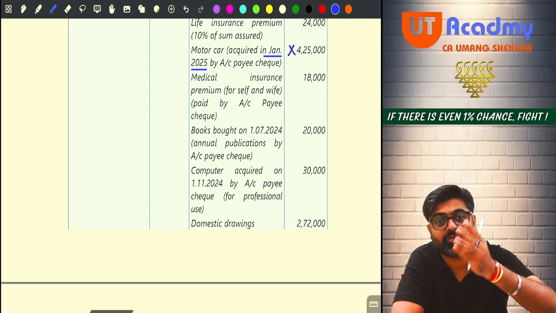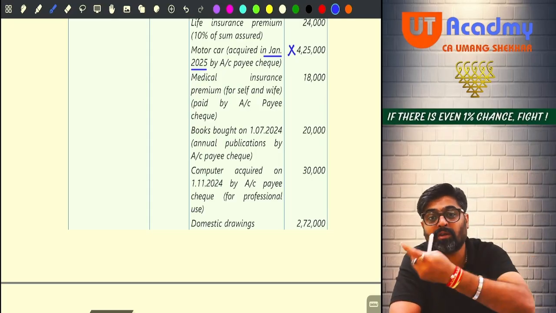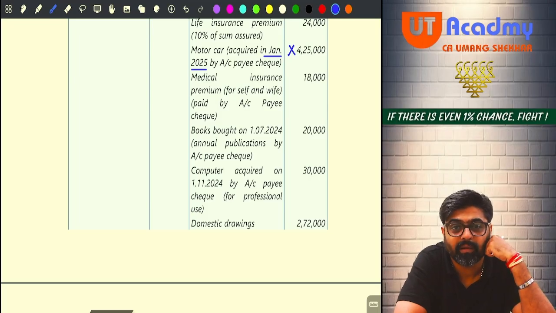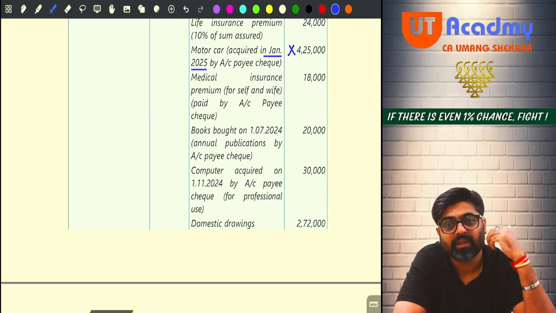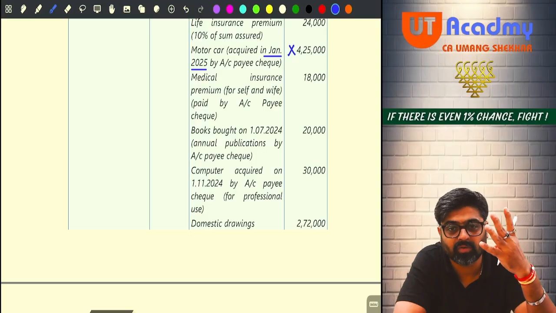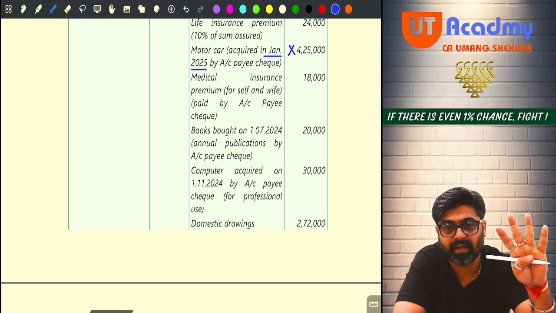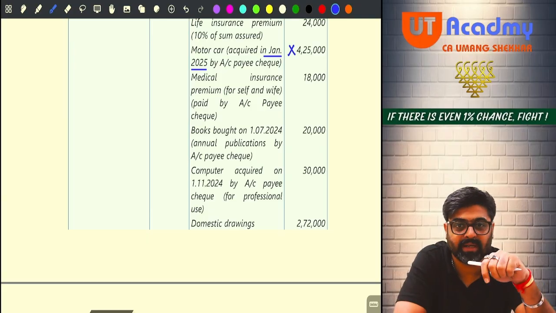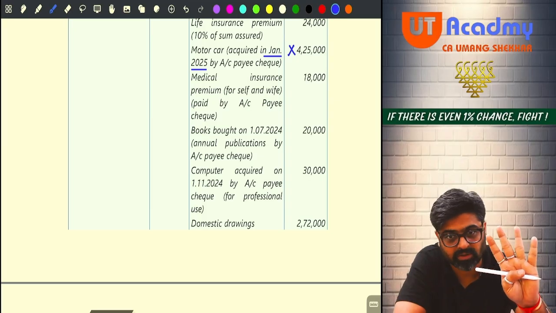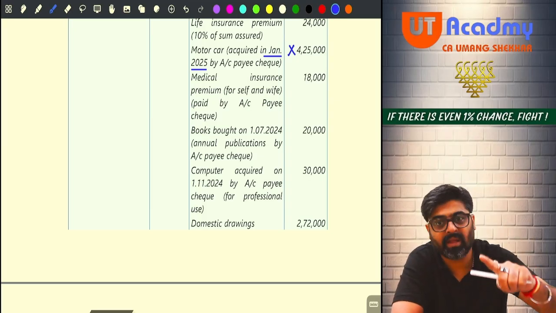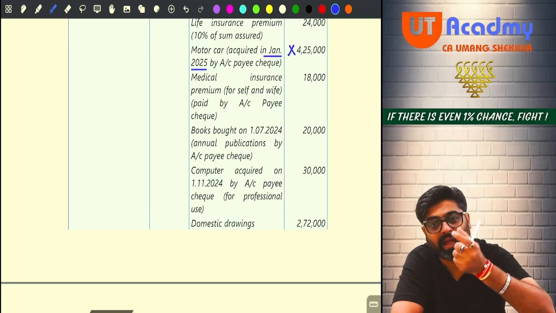Not allowed as a deduction from PGBP also, will not be added to the block also. Why? Because if paid by way of other than prescribed modes, amount is more than 10,000, that actual cost is not treated as actual cost. Proviso to section 43(1). Do you remember PGBP head? We have already done this. But you are very lucky that the amount is more than 10,000 and you have paid by way of account payee cheque, meaning this is treated as actual cost of your asset, and this actual cost cannot be claimed fully under the PGBP head. It will be added to the block.